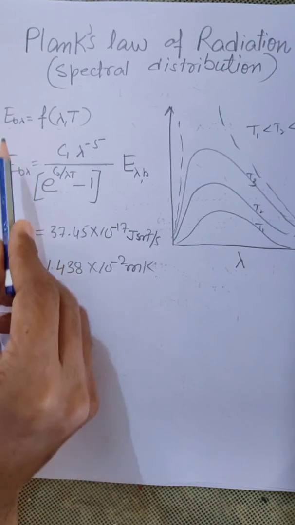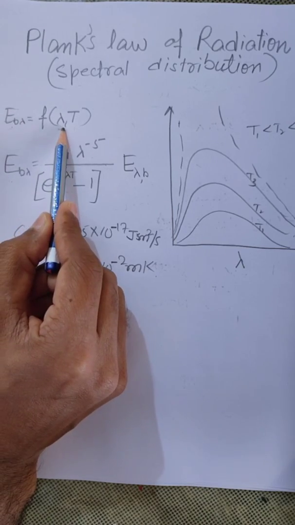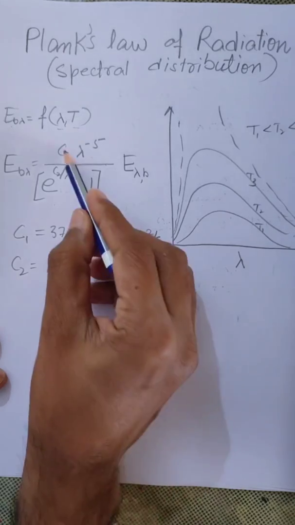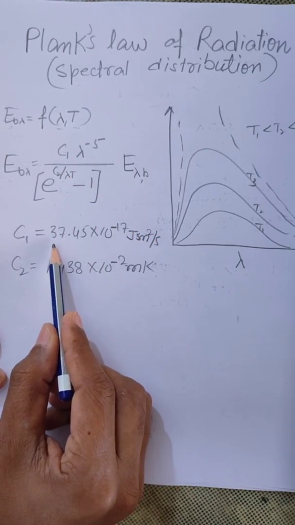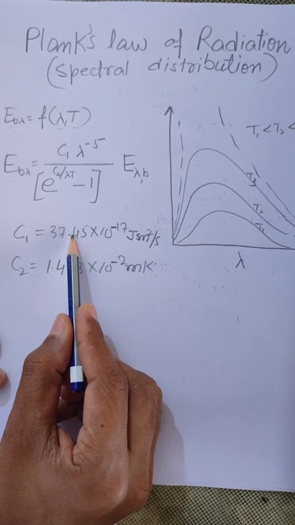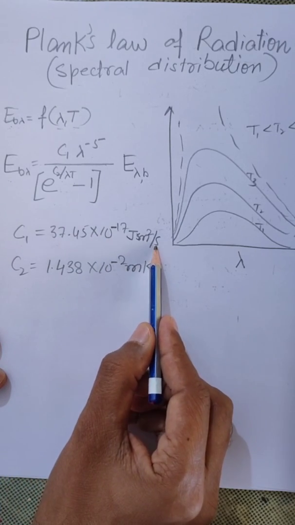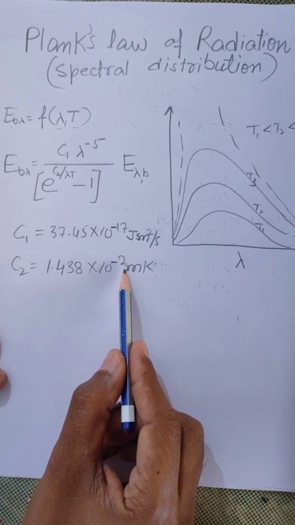Or we can say that the emissive power of a black body is a function of wavelength and temperature. Here C1 and C2 are two constants, whose values are 37.45 into 10 raised to power 17 joules meter square per second, and C2 is equal to 1.438 into 10 raised to power minus 2 meter Kelvin.